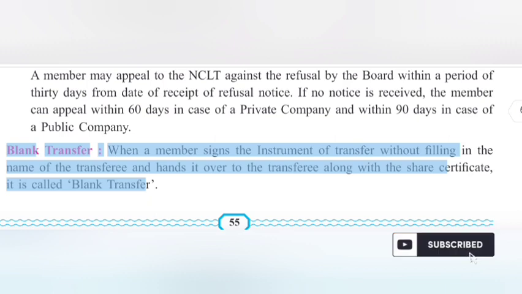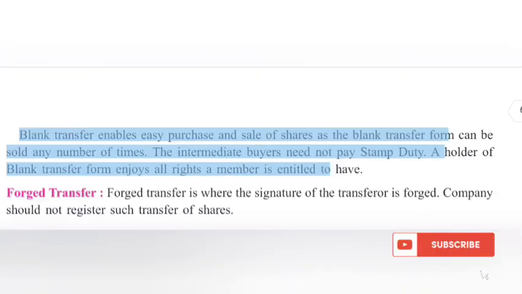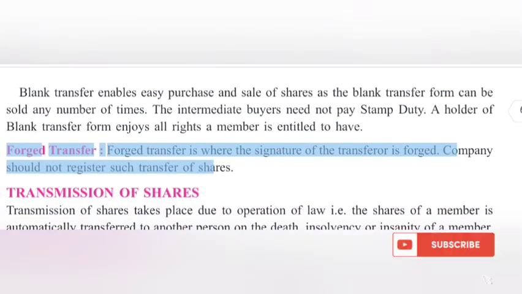Blank transfer. When a member signs the instrument of transfer without filling in the name of the transferee and hands it over to the transferee along with the share certificate, it is called blank transfer. Blank transfer enables easy purchase and sale of shares, as the blank transfer form can be sold any number of times. The intermediate buyers need not pay stamp duty. A holder of a blank transfer form enjoys all rights a member is entitled to have. Forged transfer. Forged transfer is where the signature of the transferor is forged. The company should not register such a transfer of shares.